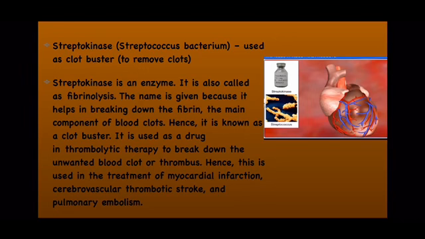fibrinolytic, right? Fibrin formation takes place when the clot is formed. In class 11 you have studied how the clotting of blood takes place. In that clotting you studied the last step, that a network of fibrin is formed in which the blood cells get entangled, as a result of which the clot is formed. So what is the function of this streptokinase? It helps in the breaking of this fibrin, and when fibrin is broken, then there will be no clotting of blood, right? That is why it is said to be a clot buster.